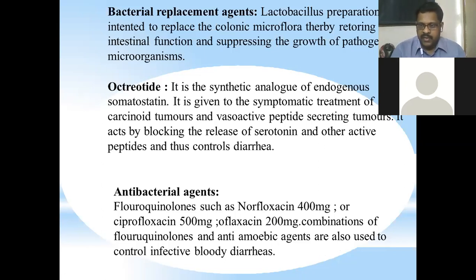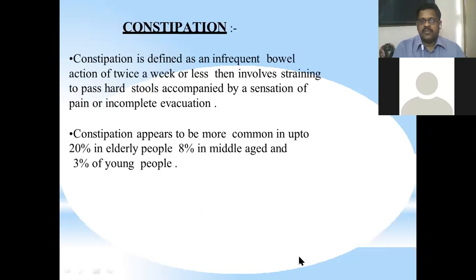So amoeba is another parasite that induces diarrhea. So normally norfloxacin with metronidazole, tinidazole, those anti-amoebic drugs will also be given in combination. So that is the treatment for diarrhea.